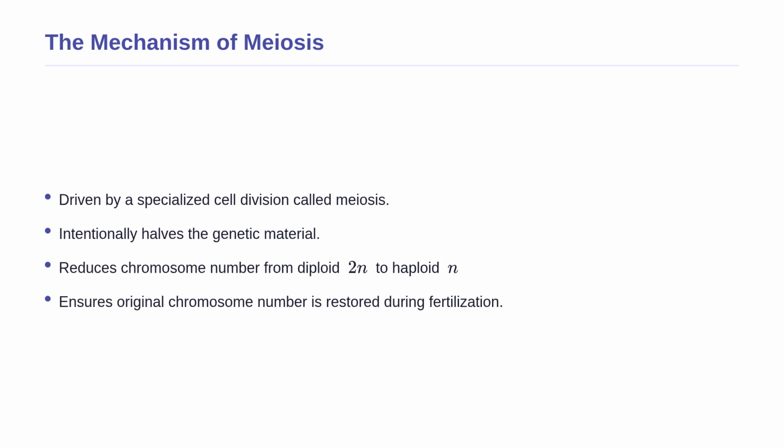Why is this reduction so critical? It ensures that when two gametes fuse during fertilization, the original chromosome number is perfectly restored in the new embryo, maintaining the stability of the species from one generation to the next.